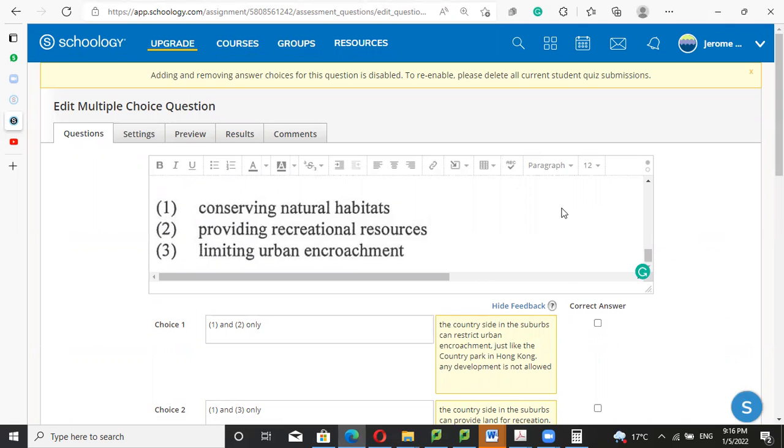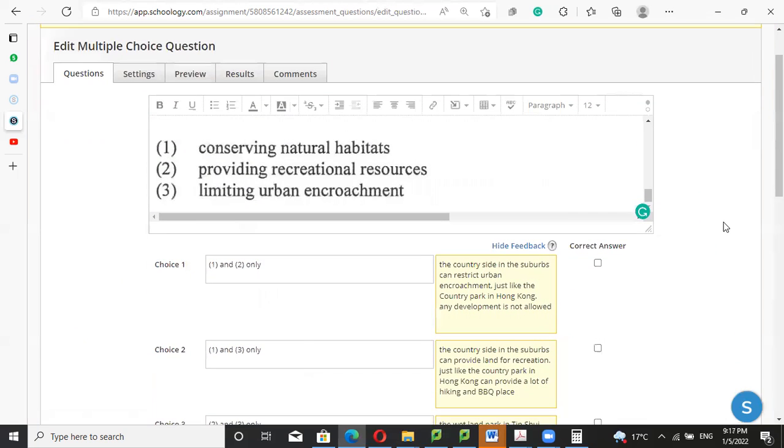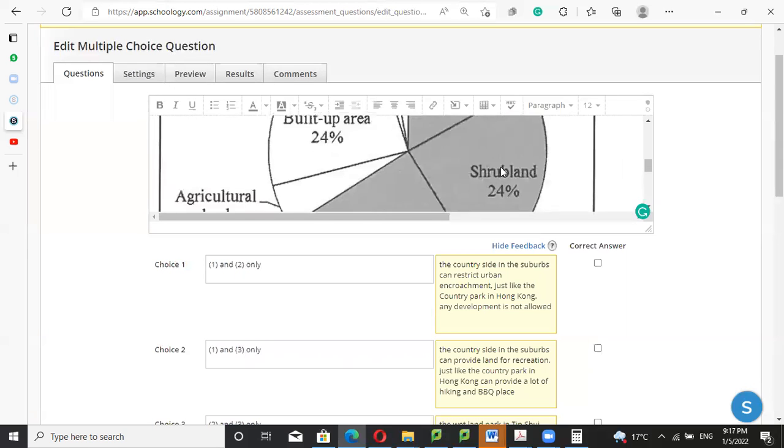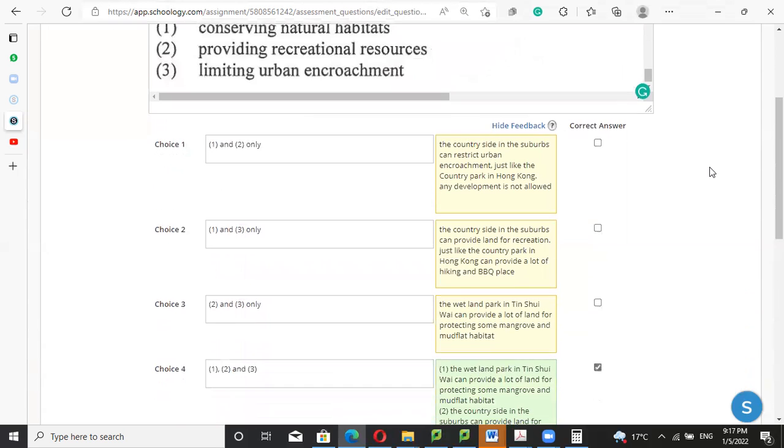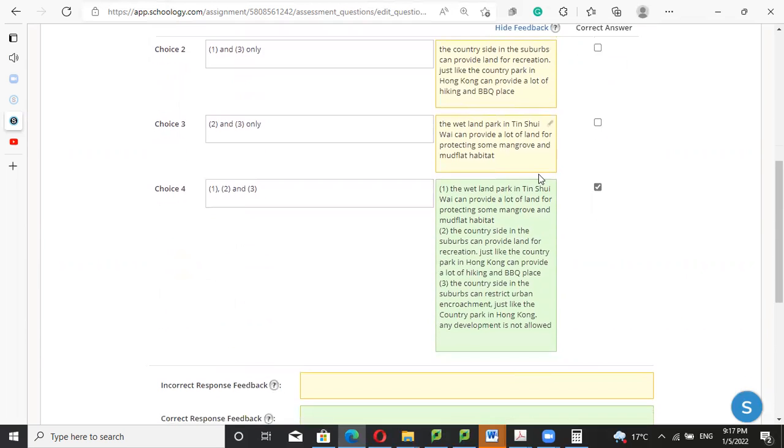Providing recreational resource, also true, because we may go to a country park. Limiting the urban encroachment is also true, because the country park doesn't allow development right there, so it can check the urban encroachment indeed. So number 1, 2, 3 are correct.